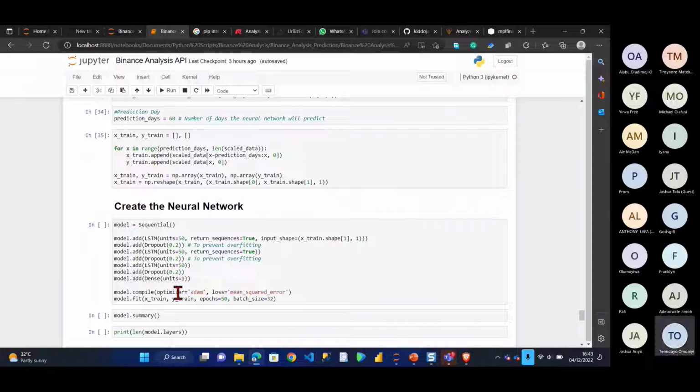For the optimization, I'm using Adam optimization, and for my loss, I'm using mean square error. That's more like a calculation terminology you can also use. After I've done that, I fit it on my X train and Y train, with the number of epochs, that's the amount of training I want to do, the amount of iteration.